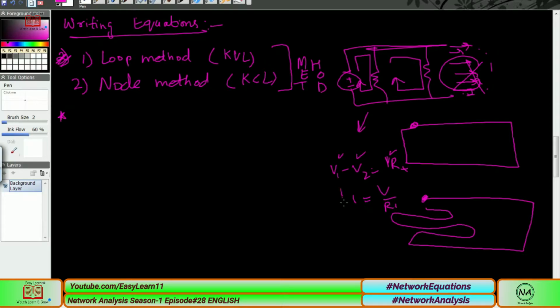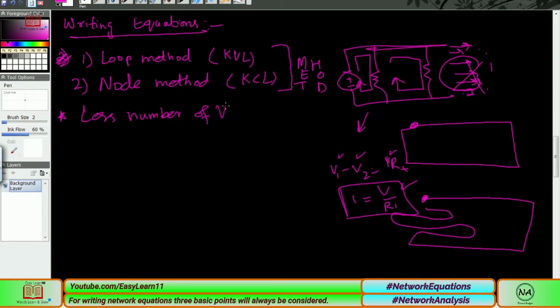So this is simple, and we will definitely choose this one as compared to this. Why? Because it results in the smallest number of variables. As you can see here, the current is our first variable, voltage is another variable, but resistance does not belong to variables, because resistance will definitely have a particular and specific value. We will not consider it a variable. It has a constant value, while here there are three variables. So the choice will definitely be made depending upon having fewer variables.